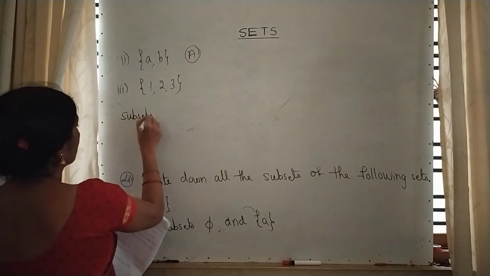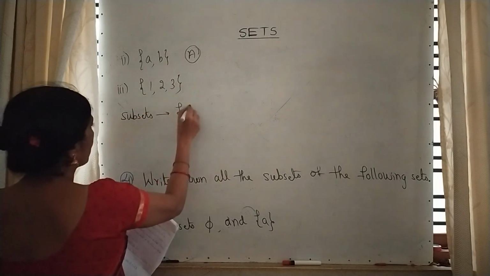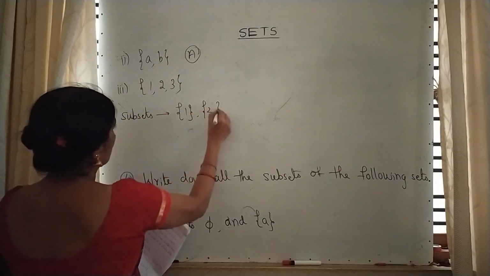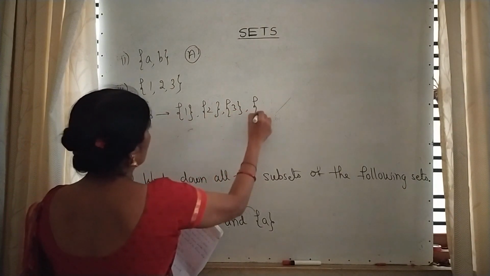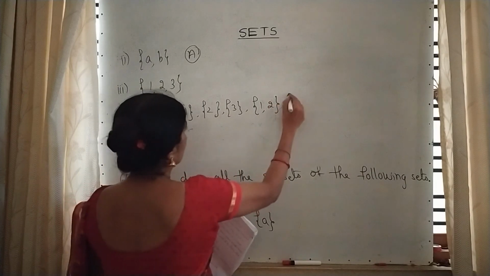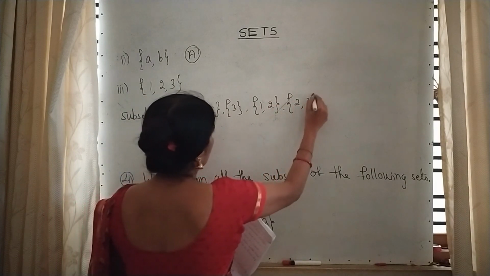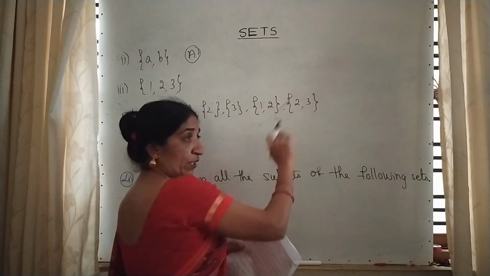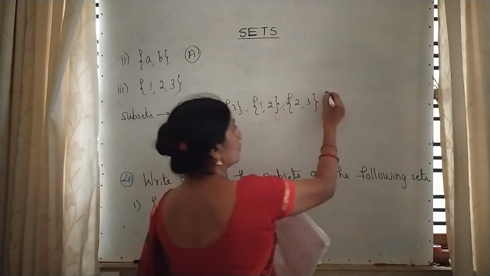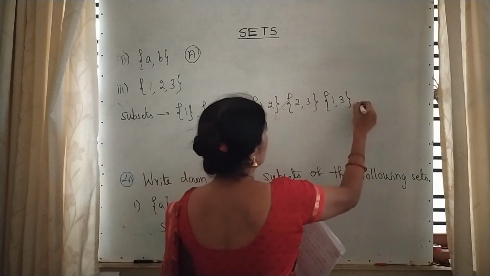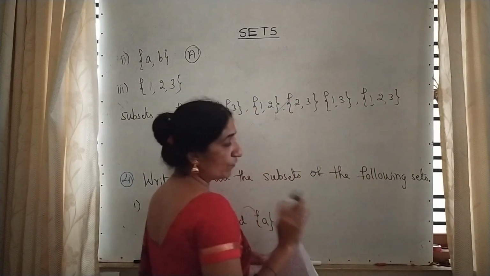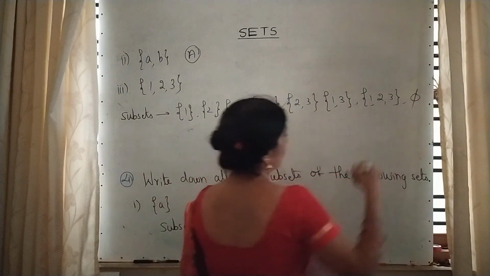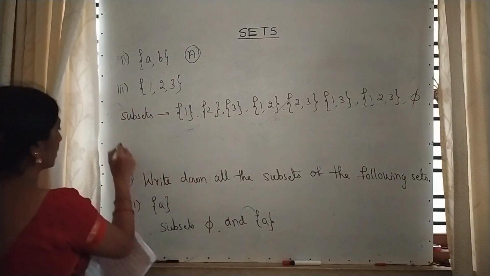First write down single elements, that is {1}, {2}, {3}. Then two elements at a time. And remember, if you write {2, 3}, don't write {3, 2}. All should be different. And every set is a subset of itself. And lastly, null set, because null set is a subset of every set.